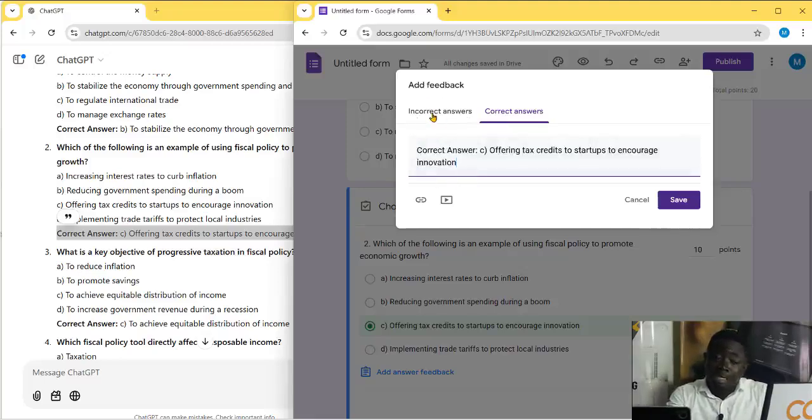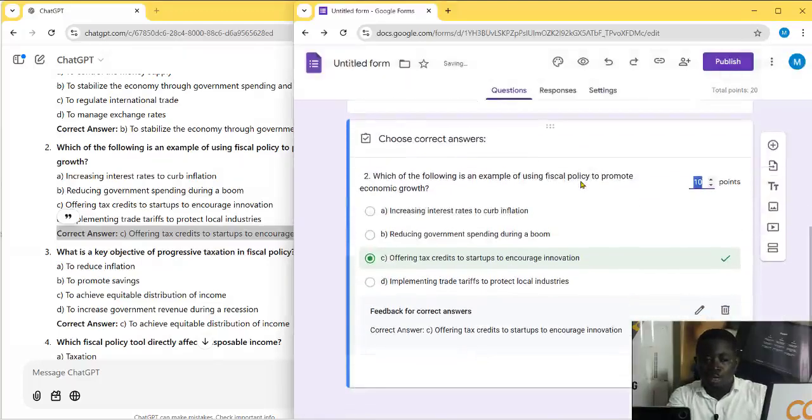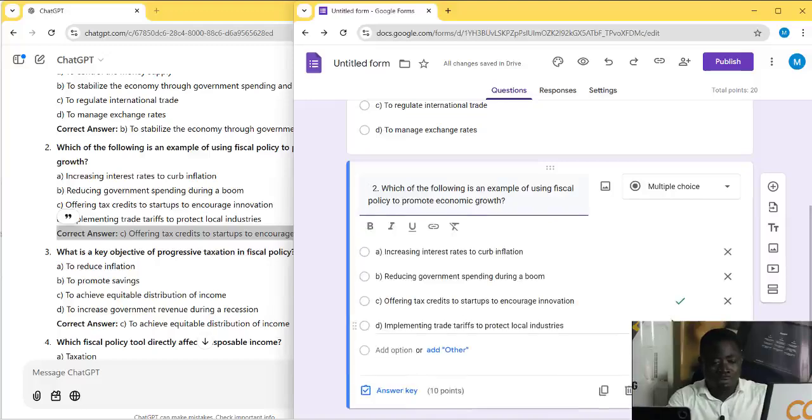If you select incorrect answer, it will rather be responding to the incorrect answer and giving feedback of the incorrect answers and not the correct answer. Do you get it? Assuming answer A, B, and D are incorrect, I will highlight those ones and place them as incorrect answers. Do you get it? By this time, I want to show the person the correct answer. For the sake of time, the remaining 7 or 8 questions, I will just skip them and continue.